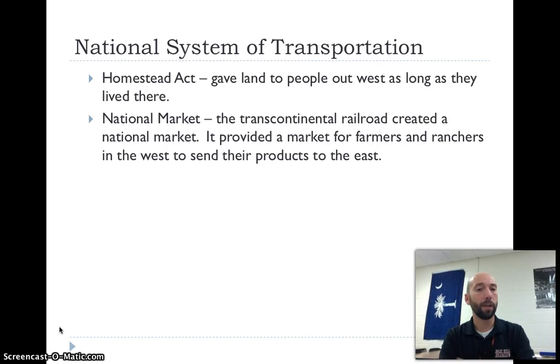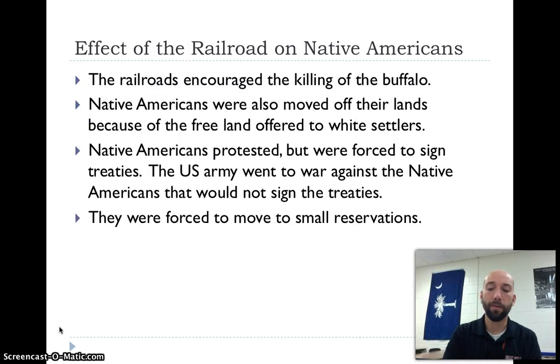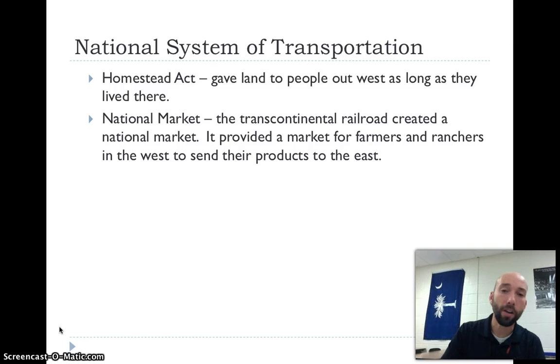Having this transcontinental railroad across the country lets farmers and ranchers out west send their goods back east, and then it lets the industries in the east send their goods out west. It also allows for people to go from the east to the west. And this actually really is what starts industrial growth in the United States, really starts the Industrial Revolution, which we're going to spend more time on in the next couple of standards.